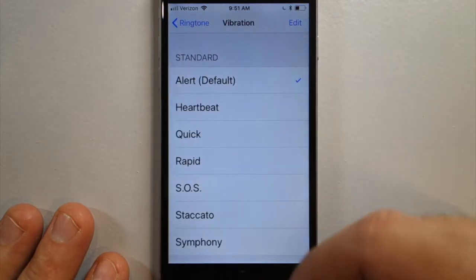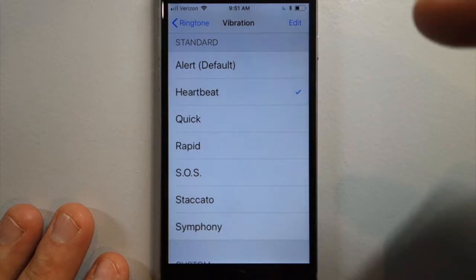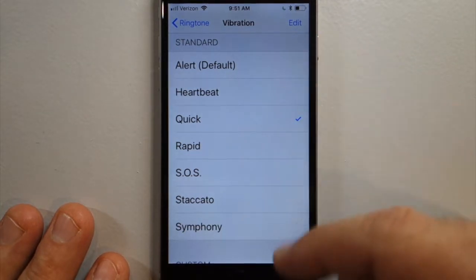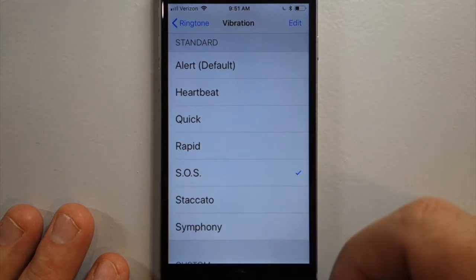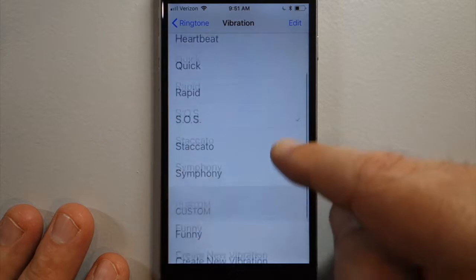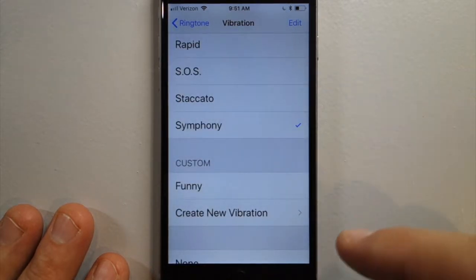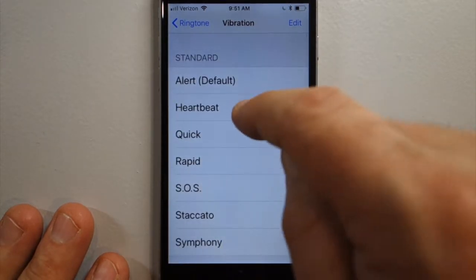Here are all your different vibrations that you can choose from. You have heartbeat, quick, and all of these other ones, SOS. Symphony, do do do do. So I'm probably going to go with heartbeat.